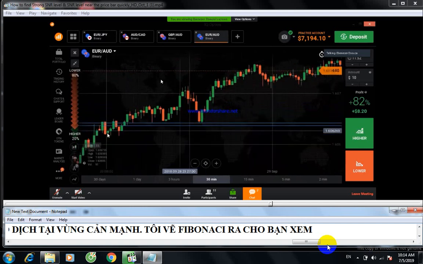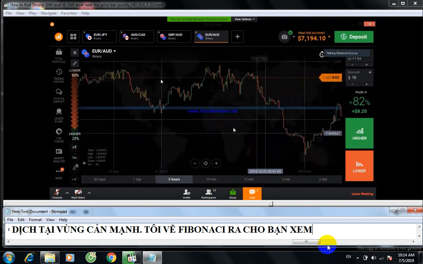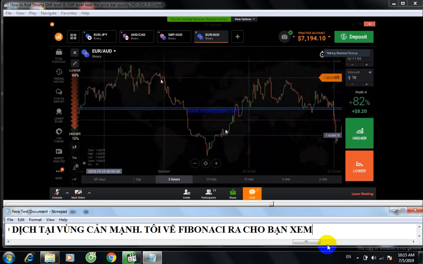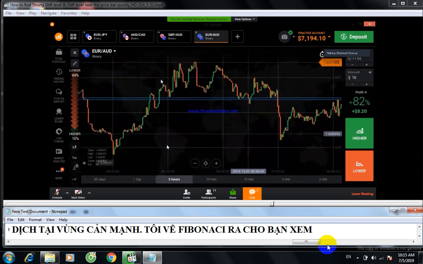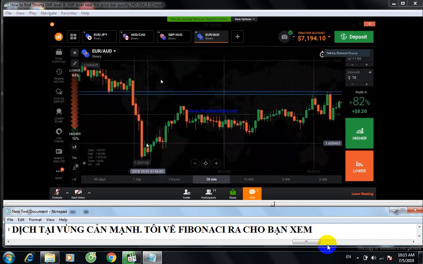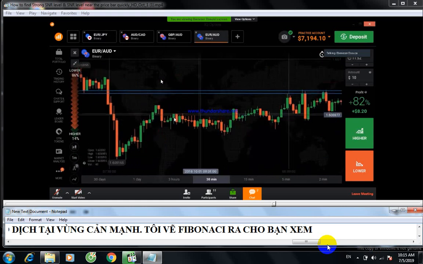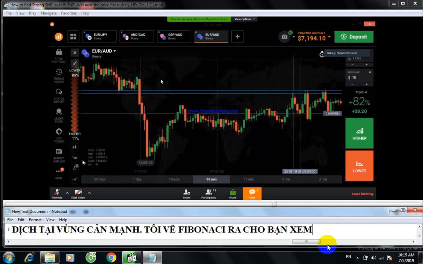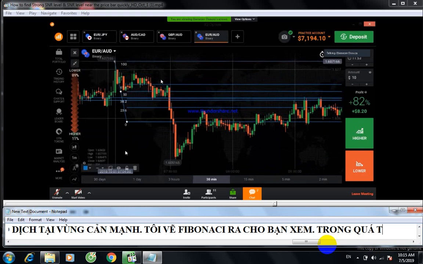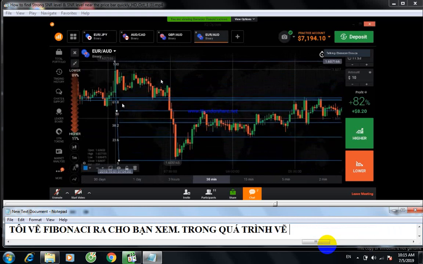Okay, only the 61.8 level is working here. If you don't know how to draw the levels, how to draw support and resistance levels, you can draw like this also, it will give you more accurate results. And this is a very strong level. You need to adjust the level according to the market. The 61.8 level is here, but I adjusted the level here.